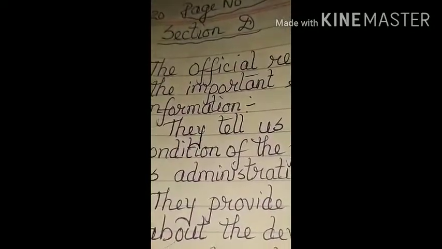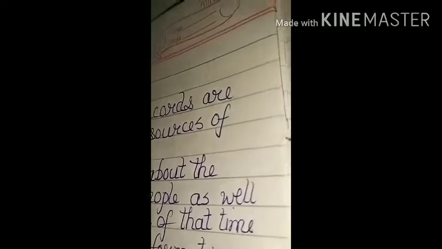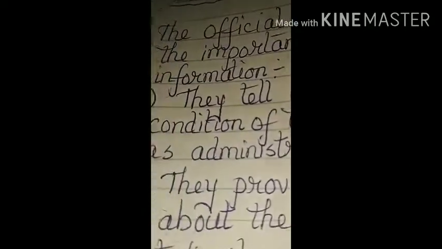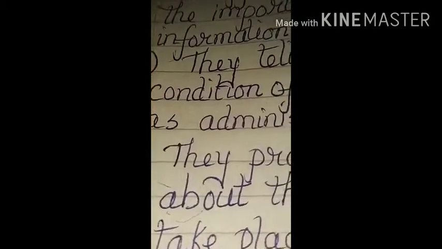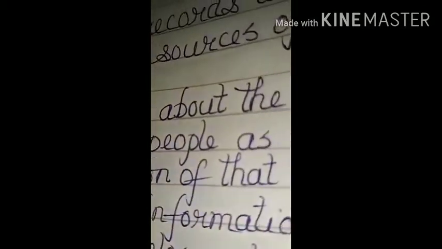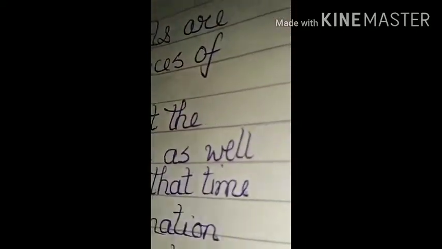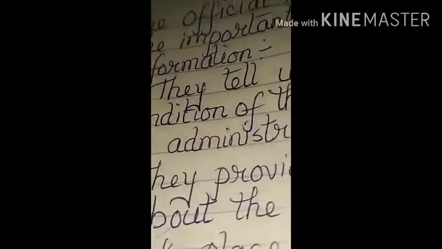The answer is the official records are the important sources of information. They tell us about the condition of the people as well as administration of that time. Number 1 point.